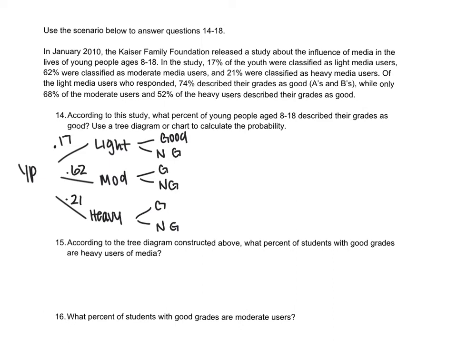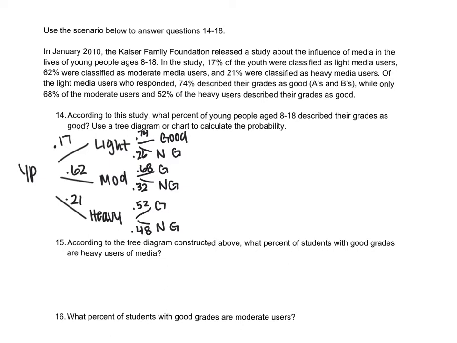So next, we know that if you were a light media user, 74% described their grades as good, so 0.74, which means 0.26 didn't have good grades. And then of the moderate, 68% had good grades, which means 32% didn't. And then of the heavy users, 52% had good grades, which means 48% didn't.